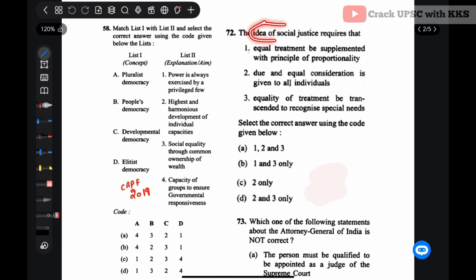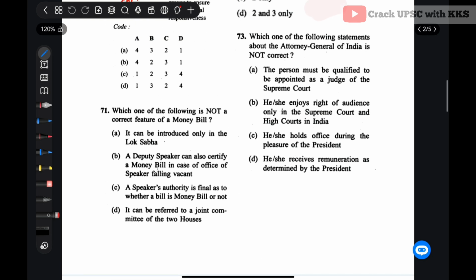The idea of social justice requires that equal treatment be supplemented with the principle of proportionality. So in the idea of social justice, non-equals cannot be treated equally. So the principle of proportionality is not followed, and statement 1 is incorrect. Then, due and equal consideration is given to all individuals, correct. Equality of treatment be transcended to recognize speciality, that is also correct. So 2 and 3, D would be the correct answer here. Let's see the next question.